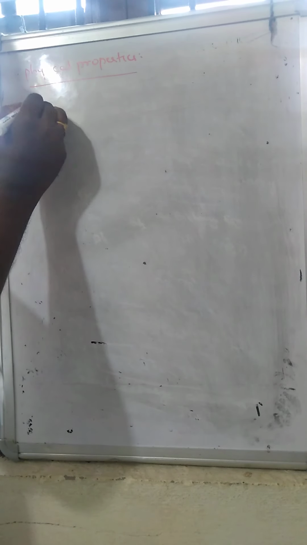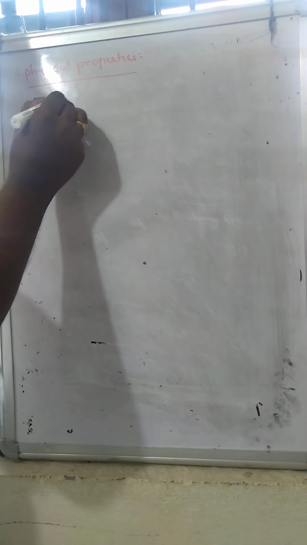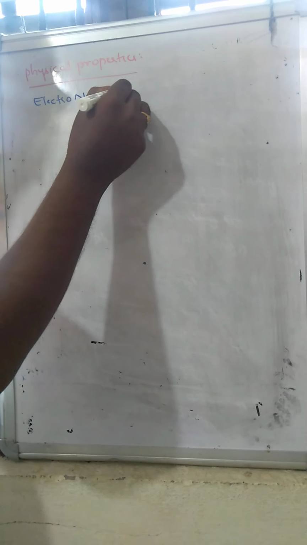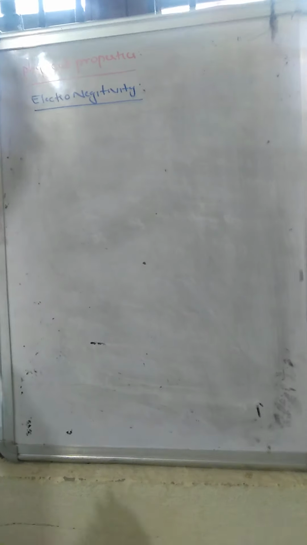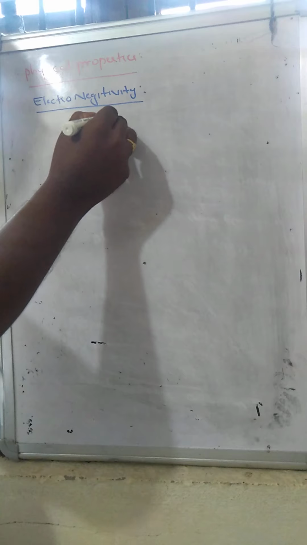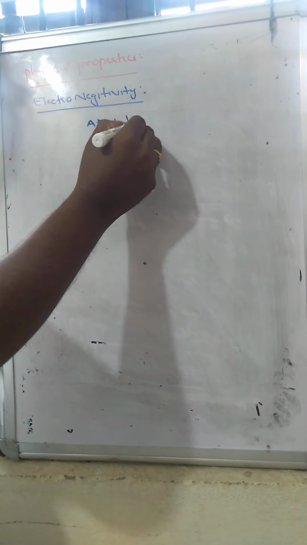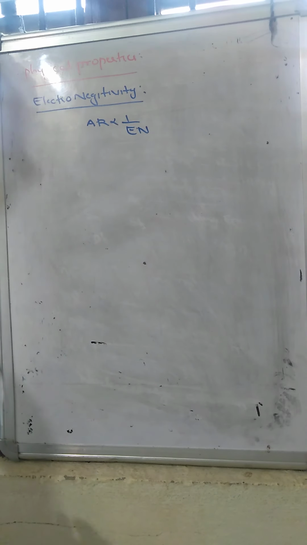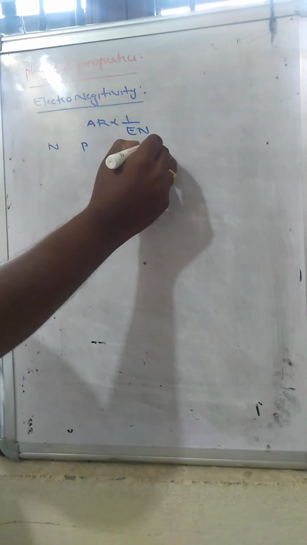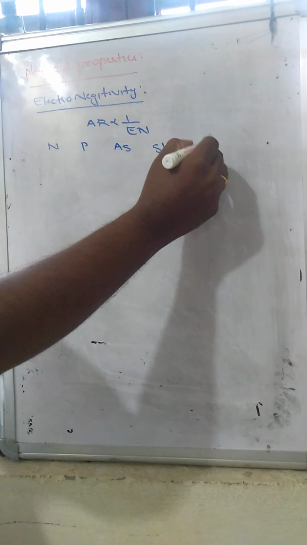Another physical property we are going to discuss is electronegativity. This electronegativity is also inversely proportional to the atomic radii. If the atomic radius increases from top to bottom, the electronegativity value of those elements will decrease. We will see nitrogen, phosphorus, arsenic, antimony and bismuth.